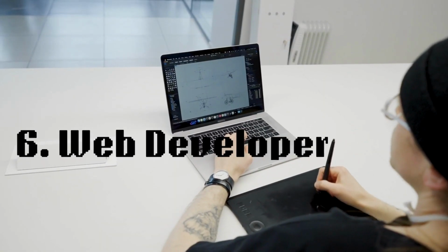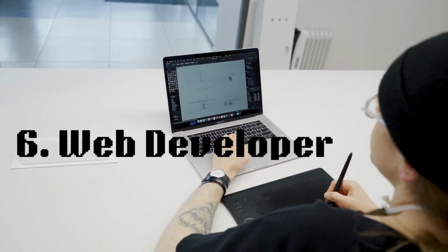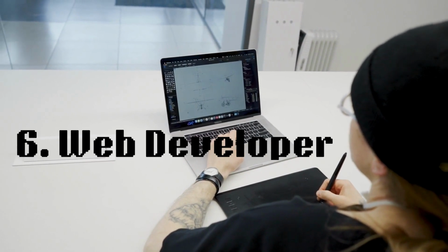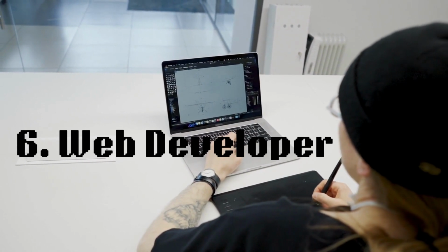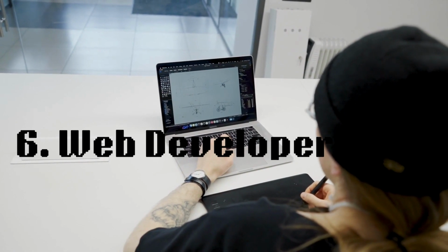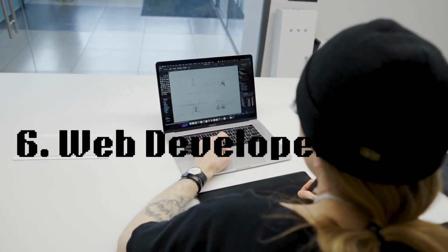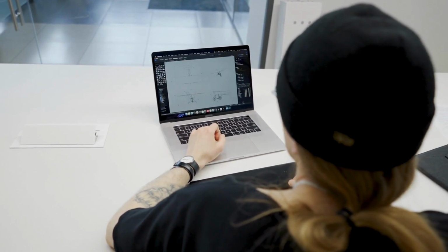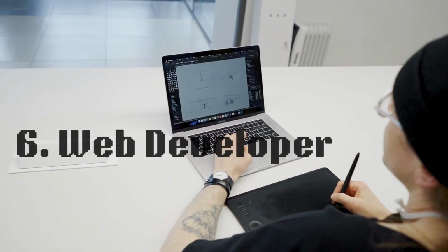Sixth, web developer. Python's web frameworks like Django and Flask empower developers to create dynamic, scalable, and secure web applications. Mastery of Python equips you with the skills to develop backend logic, handle databases, and build robust web APIs.